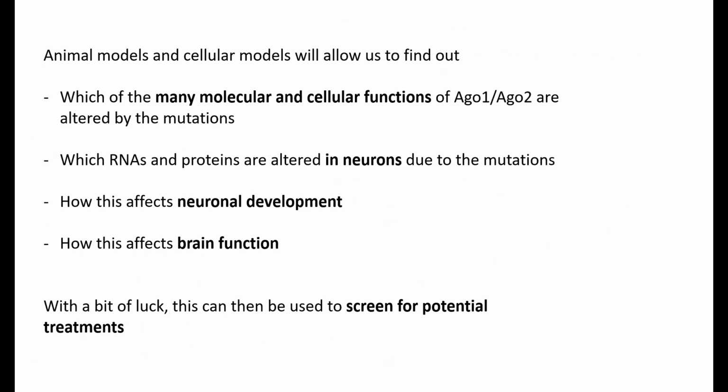And we hope to find something outstandingly clear, where we think, oh yeah, this is the thing that's going wrong in the mice and the neurons and whatever. And maybe one can use this to screen for compounds, for situations where this is altered, this is improved upon. This is maybe the idea.